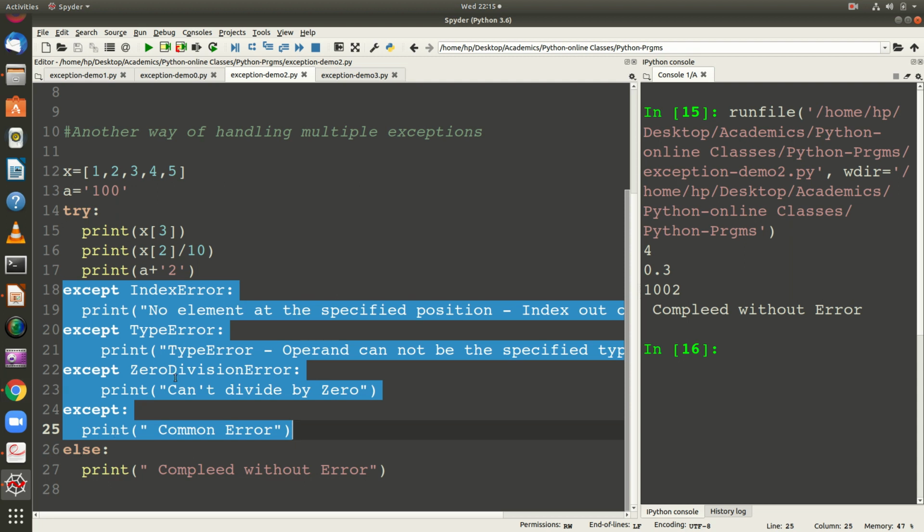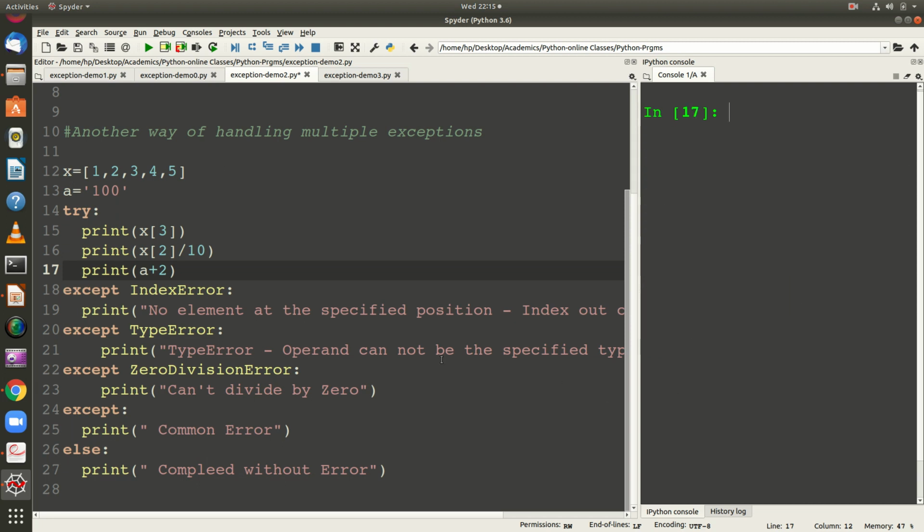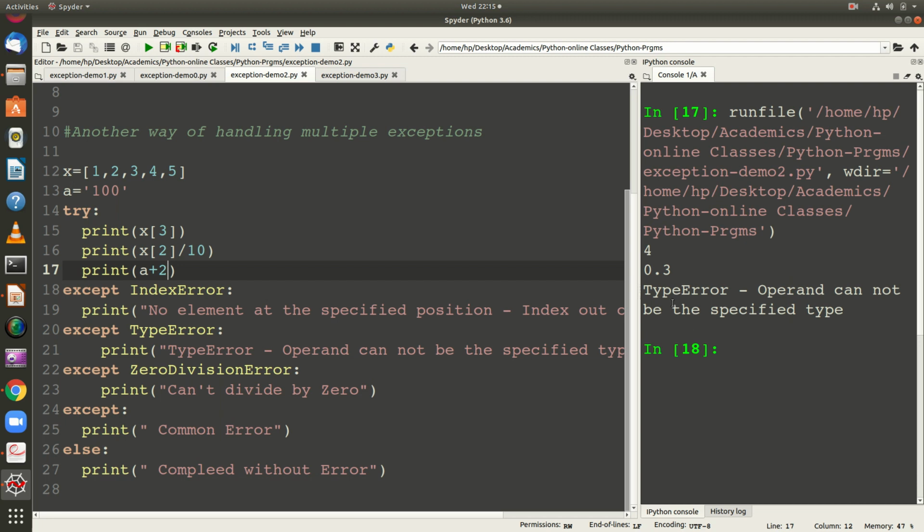Okay, now if at all I'm going to use this integer, I try to add an integer and a string. I run the program and it shows type error. You can observe this is the type error. It is not an index error, so it goes to the next except block. It is a type error, and as it is the type error, I get this particular message in the output.